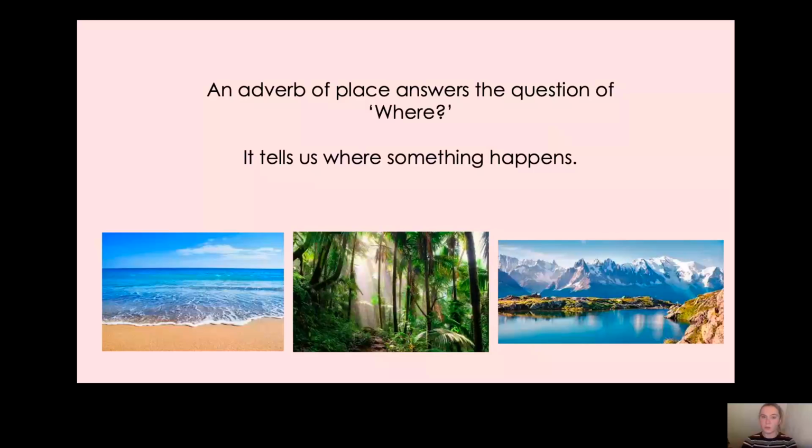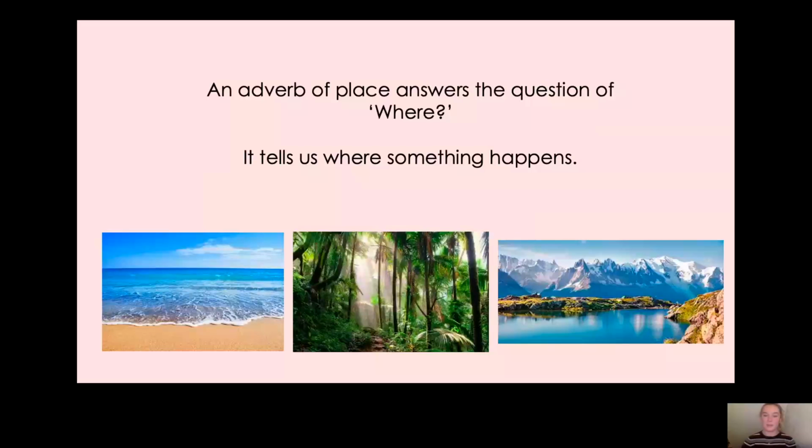Then with the jungle, you could say, I walked through the jungle, so through would be our adverb of place, or I walked in the jungle, so that would be your adverb of place, in. Lastly, we have the mountains. Now you could say, I walked next to the mountains or near the mountains. Or if you were climbing them, you could say, I walked on the mountains, and on would be your adverb of place, as well as near and next to.